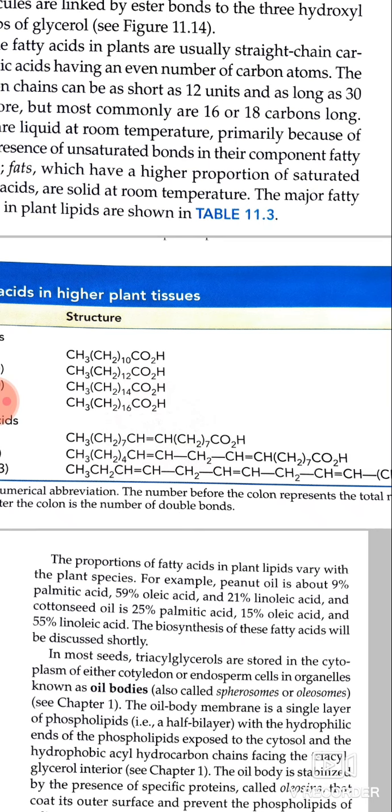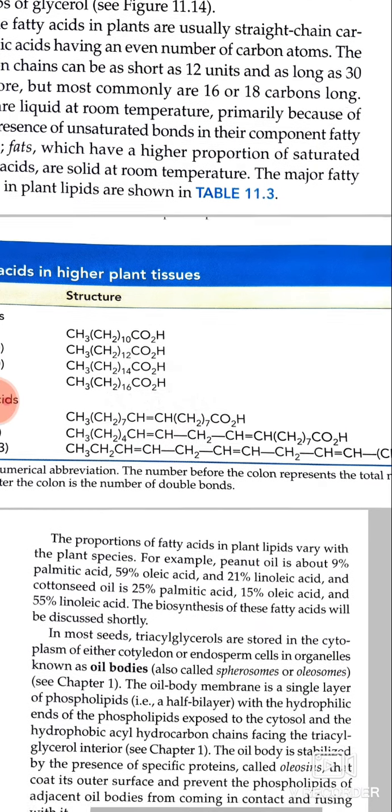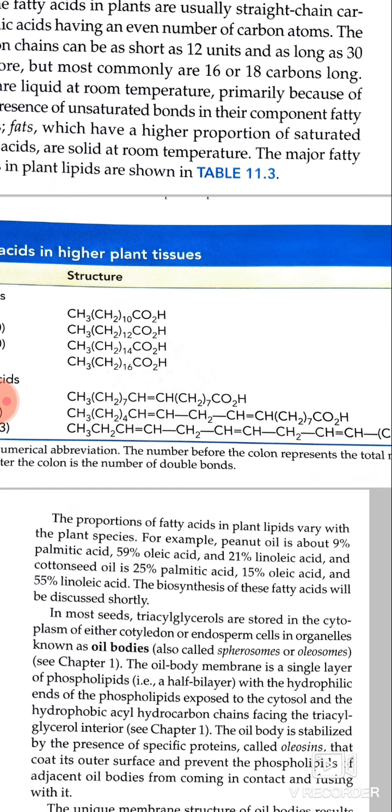The oil body is stabilized by specific proteins called oleosins that coat its outer surface and prevent the phospholipids of adjacent oil bodies from coming in contact and fusing.